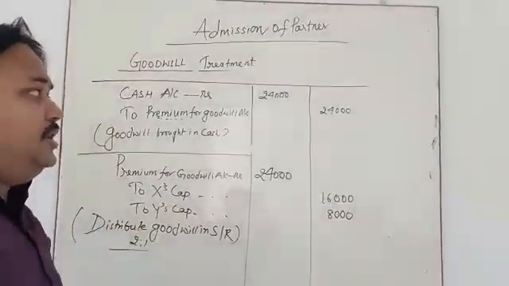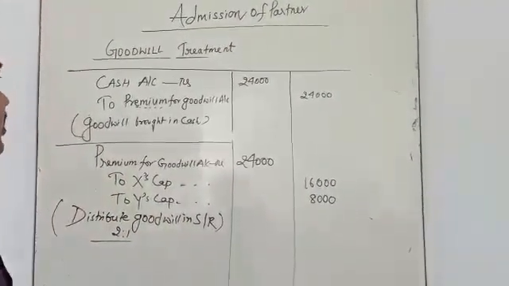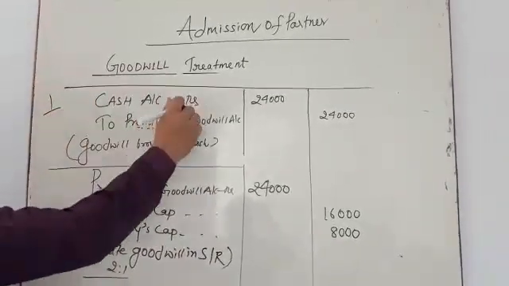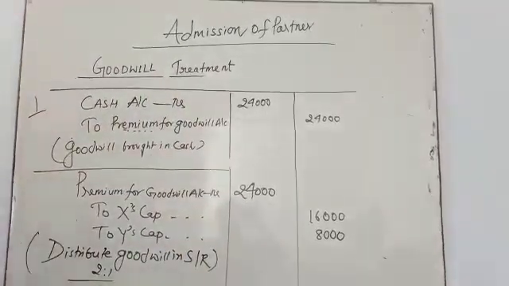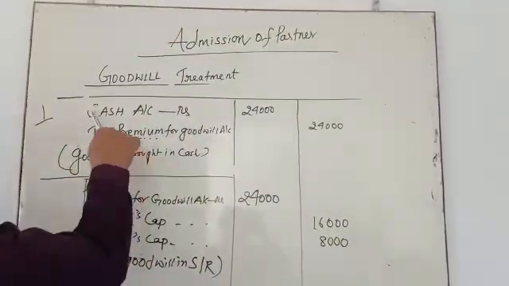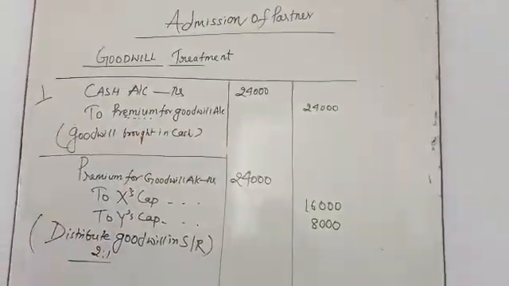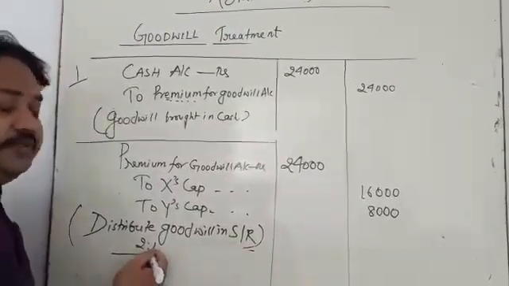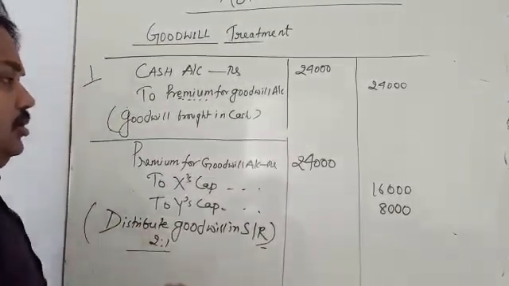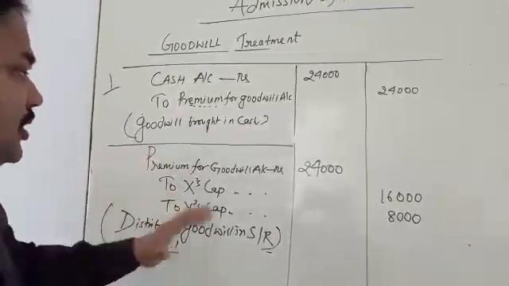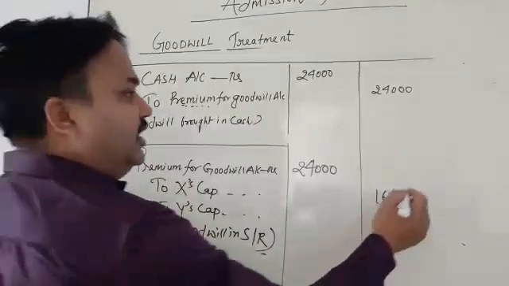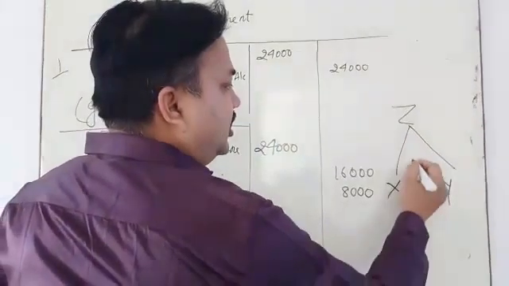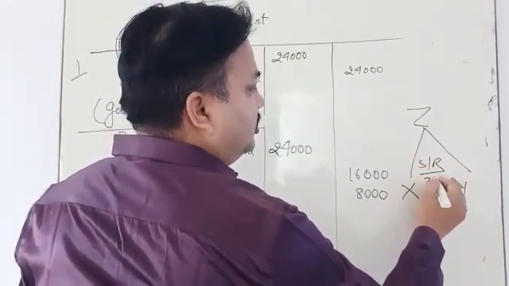My dear student, it is a simple journal entry where you have to understand the goodwill treatment. Today we have studied that when goodwill is brought in cash, the first entry is cash account debit to premium for goodwill. Why do we write premium? Because this goodwill amount is brought in the form of cash. This premium for goodwill account is going to be distributed in the sacrificing ratio, 2:1. Z is going to compensate X and Y in the sacrificing ratio, that is 2:1.